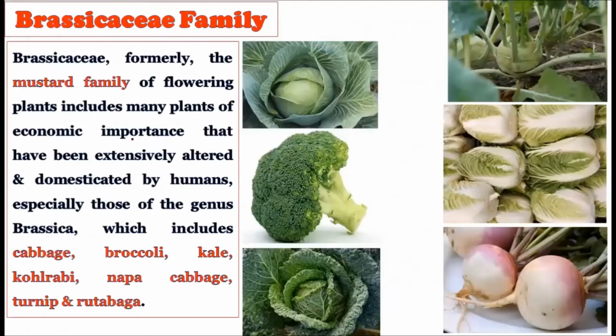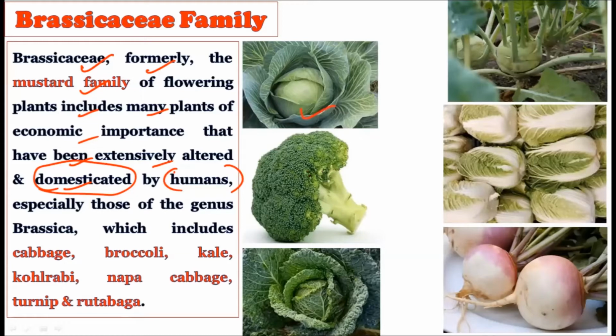Okay. Now consider the introductory slide. This particular Brassicaceae family is formally called the mustard family of the flowering plants, and includes many plants of economic importance that have been extensively altered and domesticated by humans. Okay, so this is the important term. The majority of the members of this Brassicaceae family are already domesticated by humans for their food material.